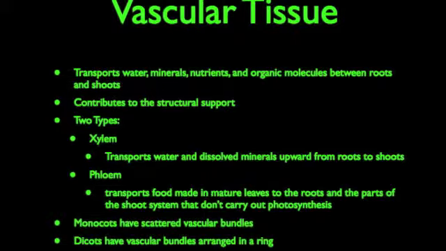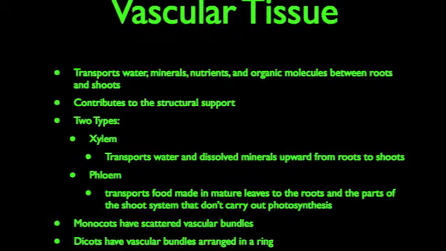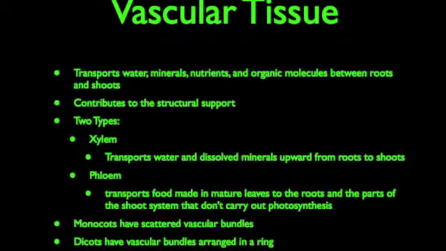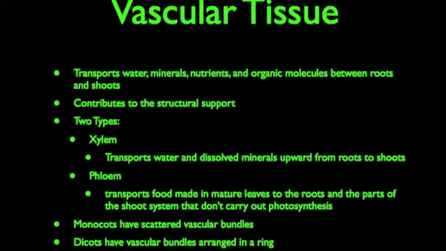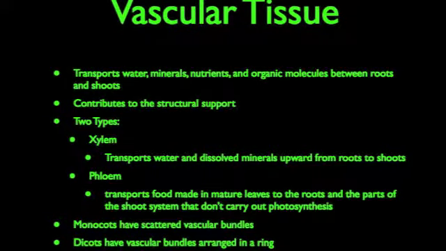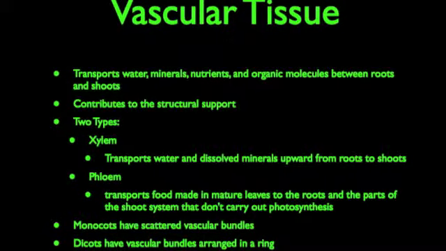Vascular tissues are located in the centers of roots, but in the stems it is arranged in many separate strands called vascular bundles. In monocots, they are scattered, but in dicots, they are arranged into a ring.